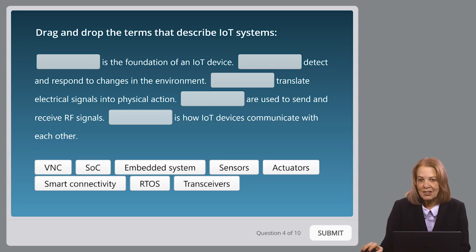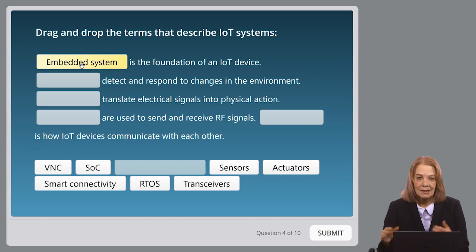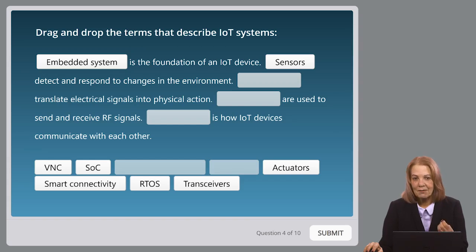Okay, so what's the foundation of an IoT device? Well, that's going to be an embedded system. Right? An embedded system is the foundation of an Internet of Things device. Right? Blanks detect and respond to changes in the environment. Well, that is going to be our sensors. Right? Sensors detect and respond to changes in the environment.